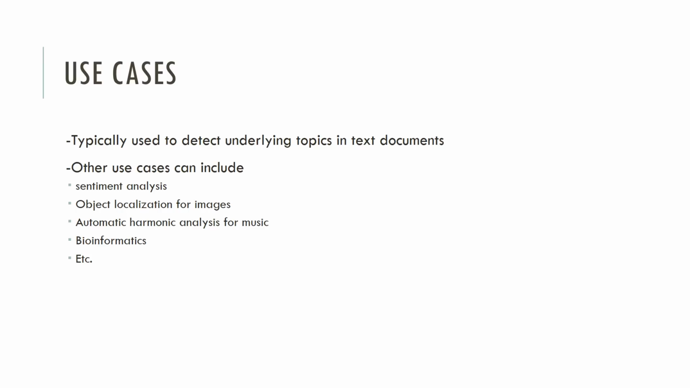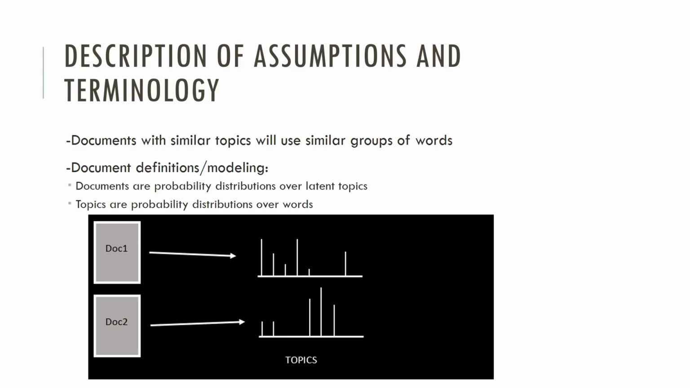LDA is typically used to detect underlying topics in text documents, but there are other applications such as sentiment analysis, object localization for images, automatic harmonic analysis for music, bioinformatics, etc. However, the focus of this presentation will be on LDA's traditional use case, which is detecting underlying topics across a corpus of text documents.